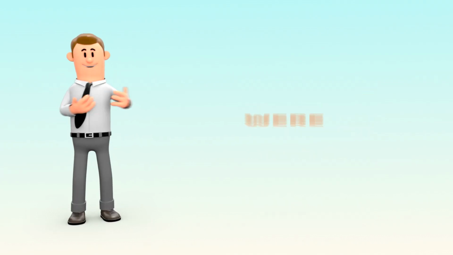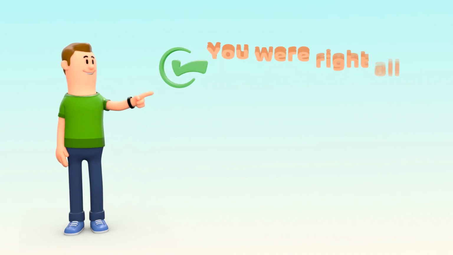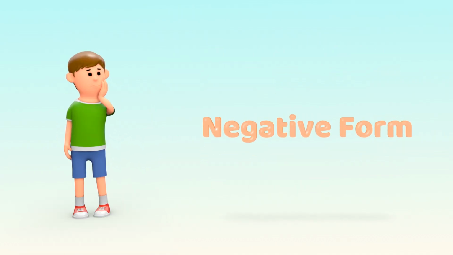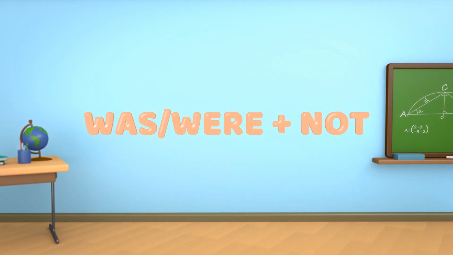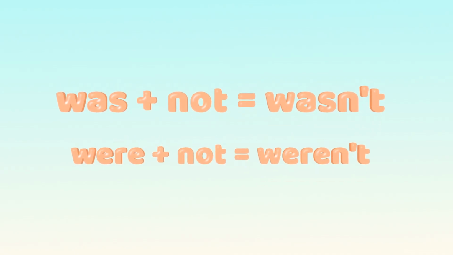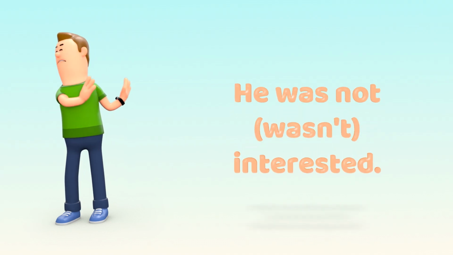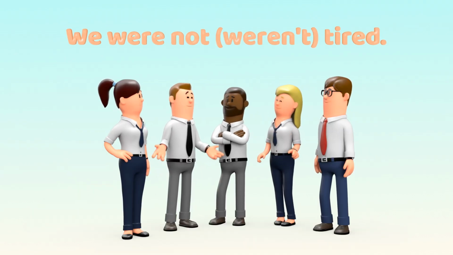With you, we, or they, we use were. Like you were right all along, or they were in the park yesterday. Negative form. To form a negative, just add not after was or were. Was plus not equals wasn't. Were plus not equals weren't. For example, he was not, wasn't, interested. We were not, weren't, tired.